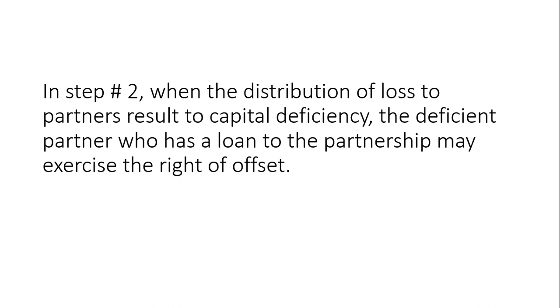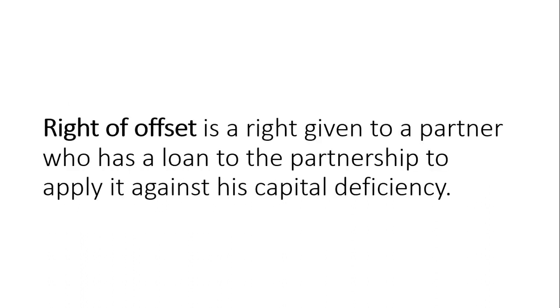Now, there will be an inserted process in the 5 steps that I have discussed in the first presentation. In step number 2, when the distribution of loss to partners results in capital deficiency, the deficient partner who has a loan to the partnership may exercise the right of offset. So what is the right of offset? The right of offset is a right given to a partner who has a loan to the partnership to apply it against his capital deficiency.